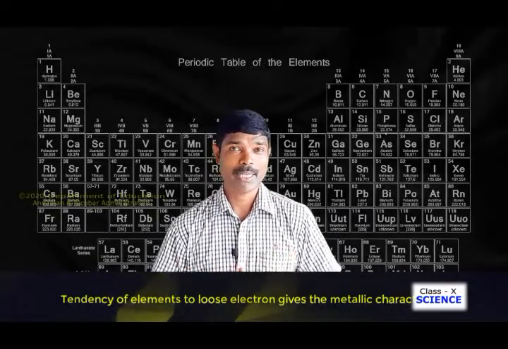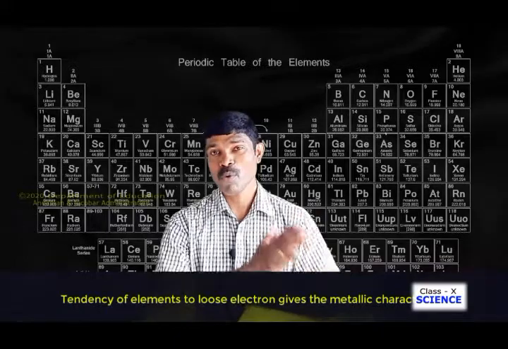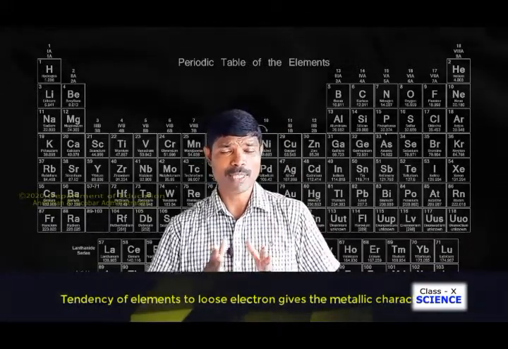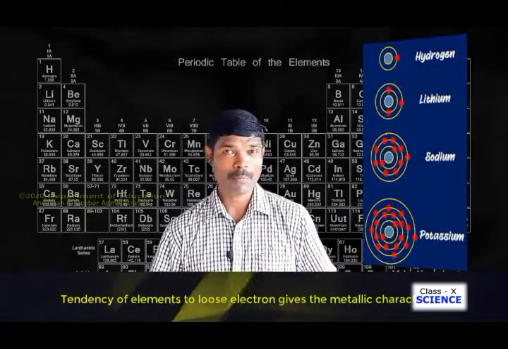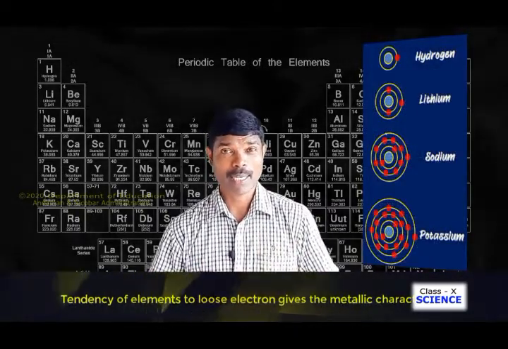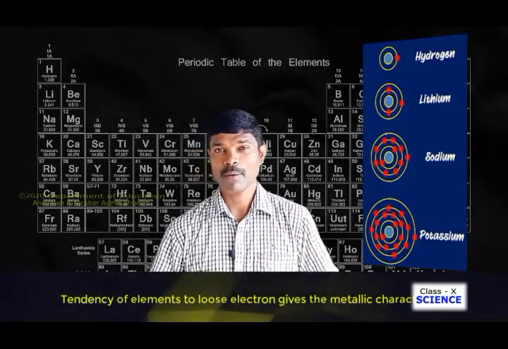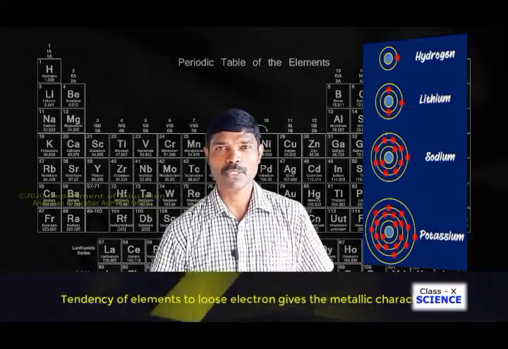On the basis of this information, let us understand the metallic character when we go down a group and when we move across the period. Dear students, when we move down a group, we have to see the electronic configuration. From that it will be very clear what will happen to the metallic character and what could be the reason. Now look at the screen here. The electronic configurations of hydrogen, lithium, sodium, potassium are mentioned here.